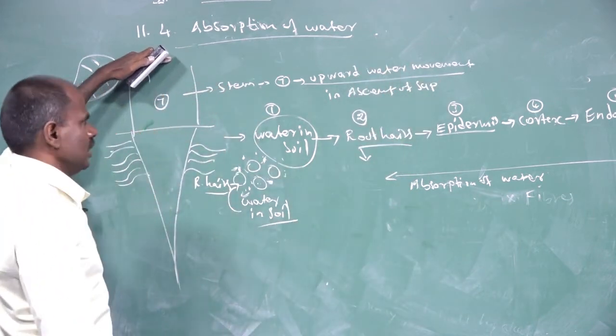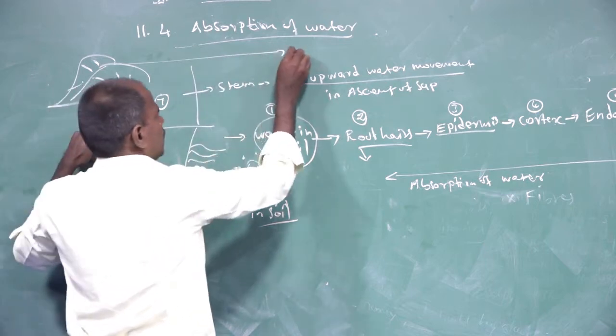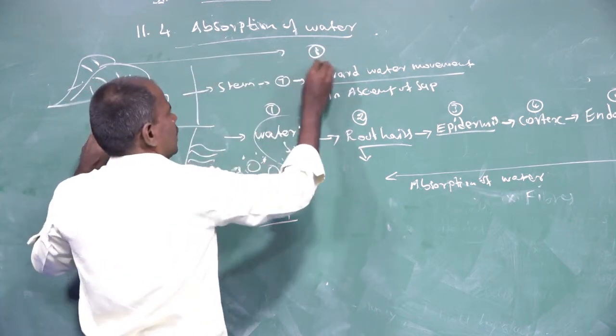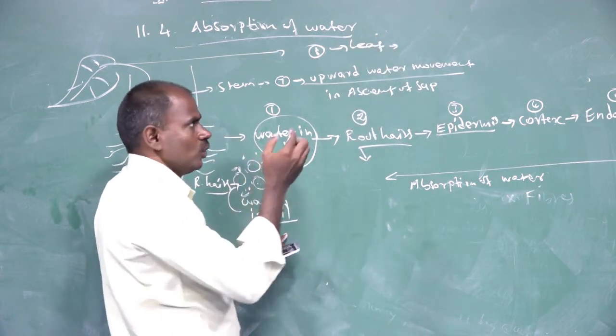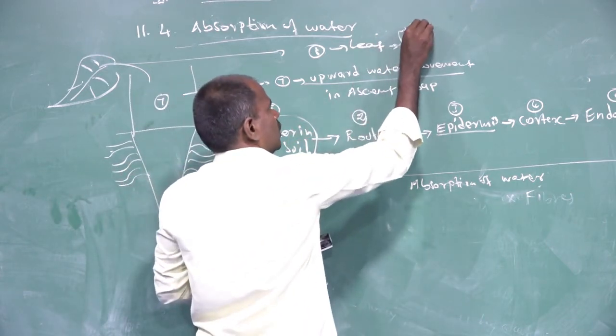The eighth one is the leaf. The leaf is involved in two processes. The first one is photosynthesis.